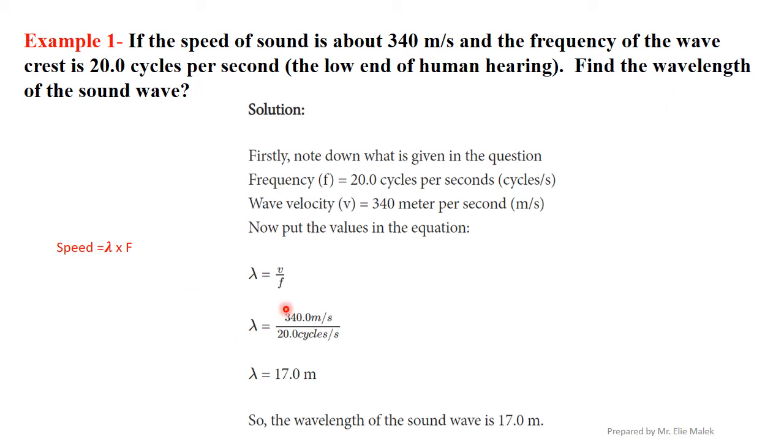So let's apply the formula. From the previous slide, the wavelength equals velocity divided by frequency. So lambda equals 340 meters per second divided by 20 cycles per second. You cancel seconds with seconds, so the remaining is meter. So lambda equals 17 meters. The distance between two crests is 17 meters. So the wavelength of the sound wave is 17 meters.